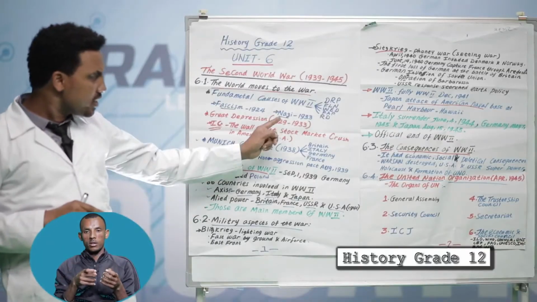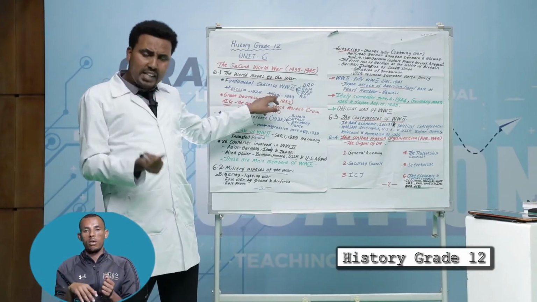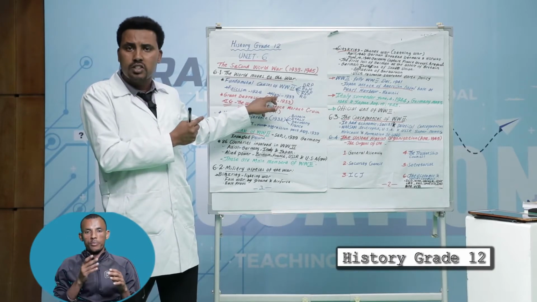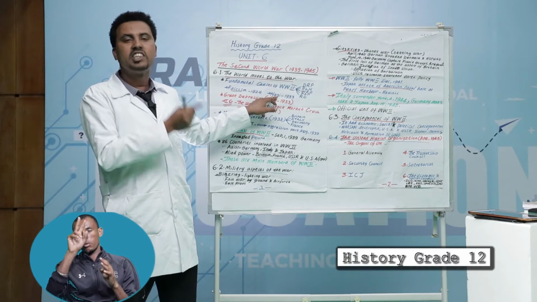When we see the Nazi Party, Adolf Hitler entered this party at Munich in 1924, and the party became strong.